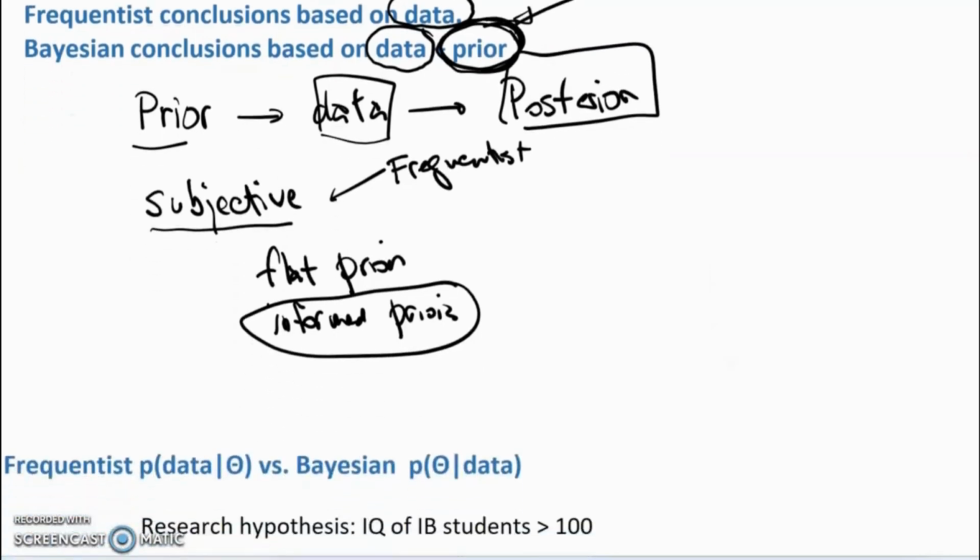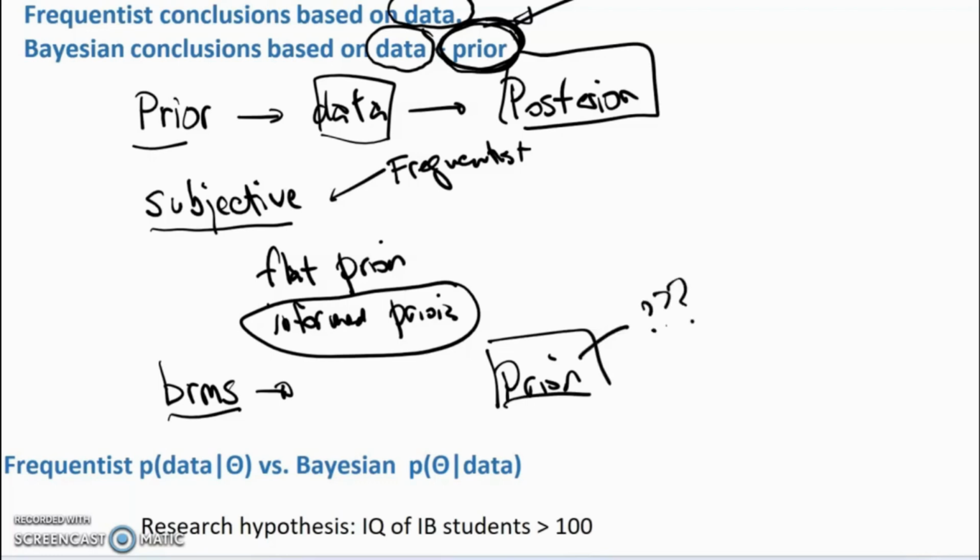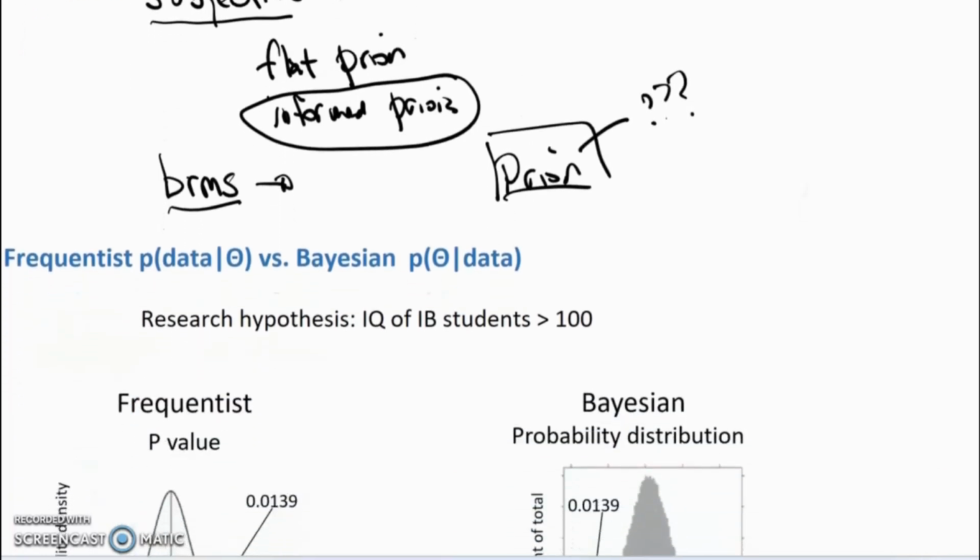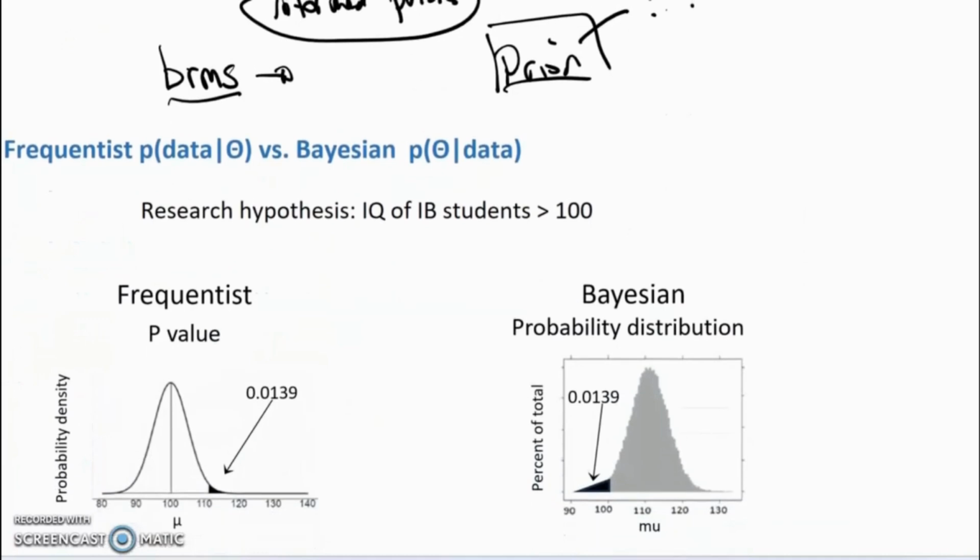Third point to be made is there's all sorts of packages available. We went over one, BRMS, that use fairly simple code to implement Bayesian data analysis. If you're going to use one of these packages, it really behooves one to figure out how those packages are assigning their priors. And then the third difference is the frequentists tend to look at the probability of the data conditional upon the parameters, whereas the Bayesians, the probability of the parameters conditional upon the data.